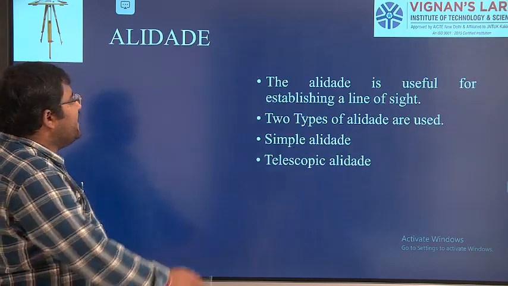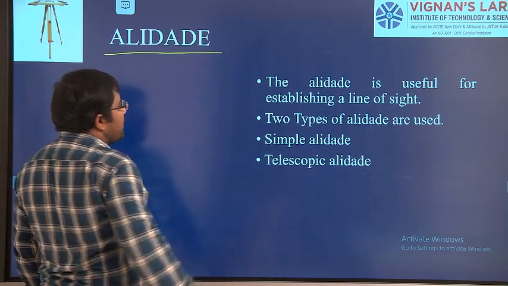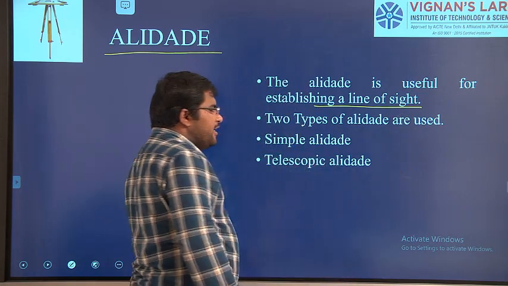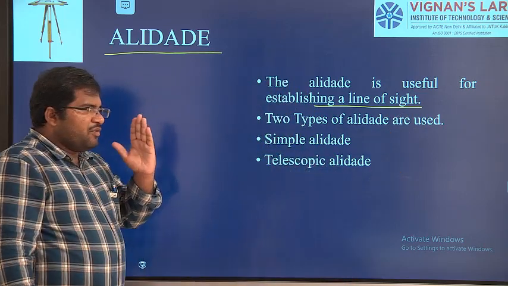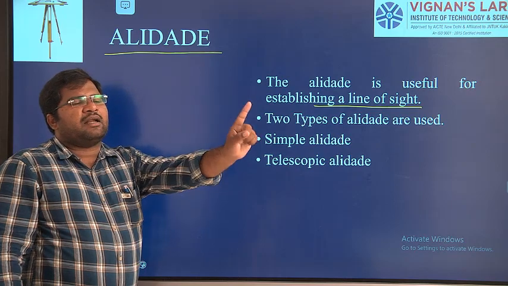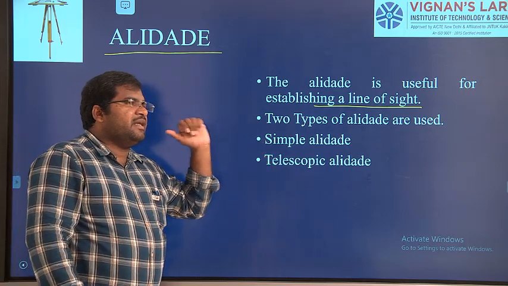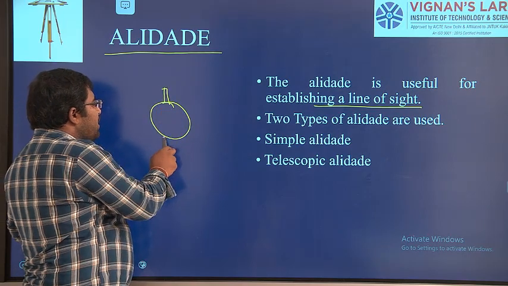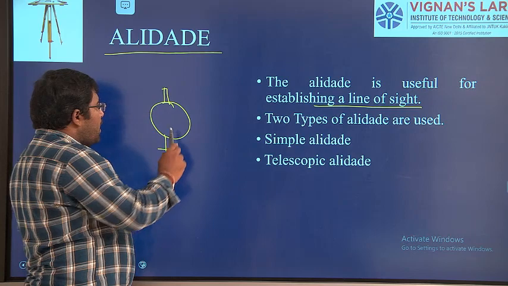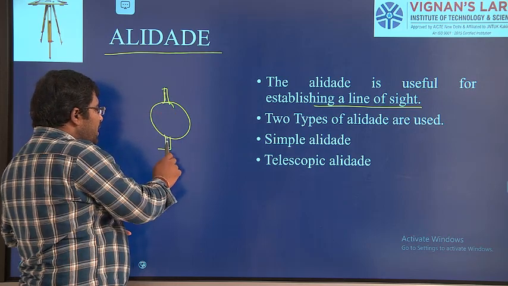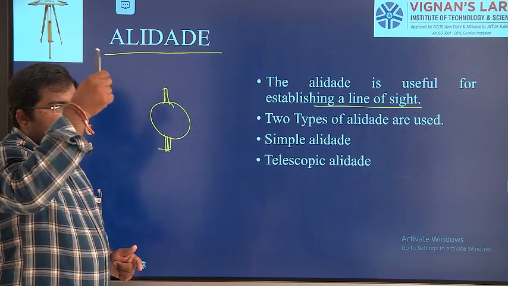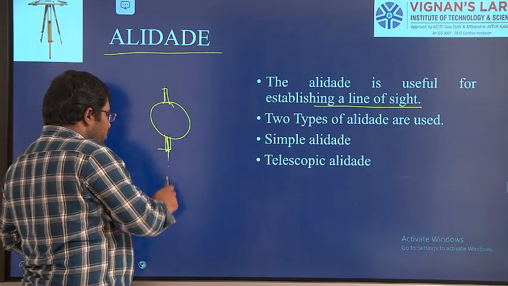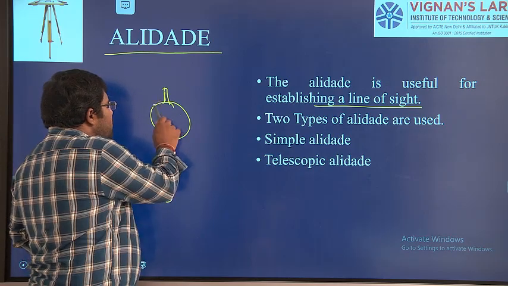Next, alidade. Okay, this is a very important instrument, right? This alidade is useful for establishing a line of sight. Line of sight means from our eye, if you want to sight a particular object, right? That thing can be done. In case of compass, you know that we have an eye vane and an objective vane. Here we have a slit, and here we have a small hair, a small thread-like thing, no? So from here through this, we are going to see an object. Okay.